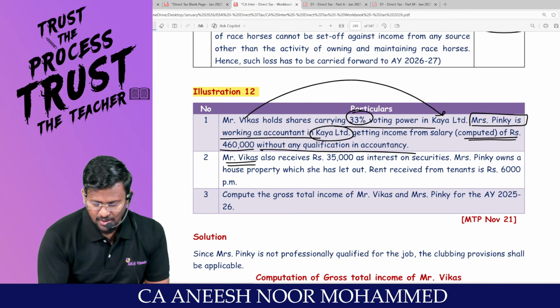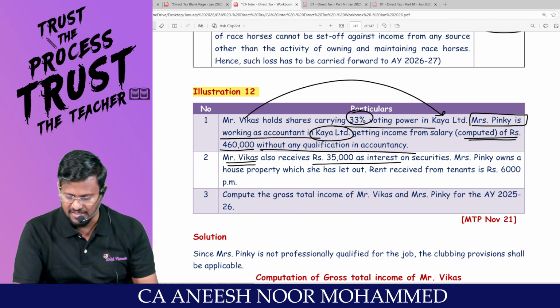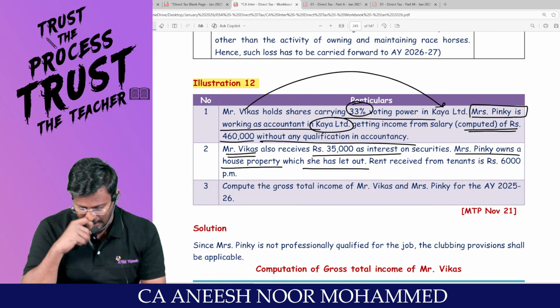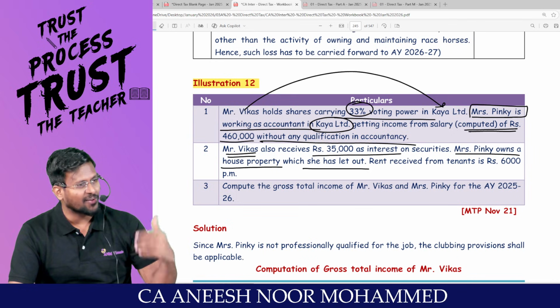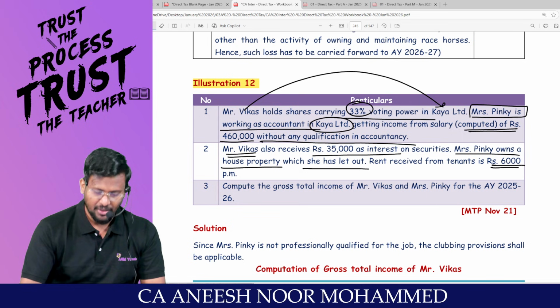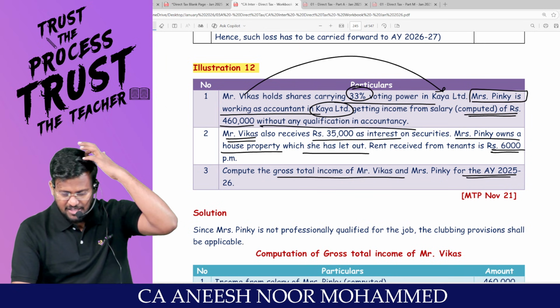Mr. Vikas also receives 35,000 as interest on securities. That will be taxable in his hands. Mrs. Pingy owns a house property which she has let out. My dear lovable students, that income will be taxable in her hands only. Rent received from the tenant is 6,000. Compute the gross total income of Mr. Vikas and Mrs. Pingy for the assessment year 25-26.